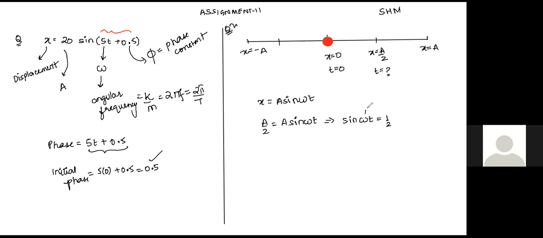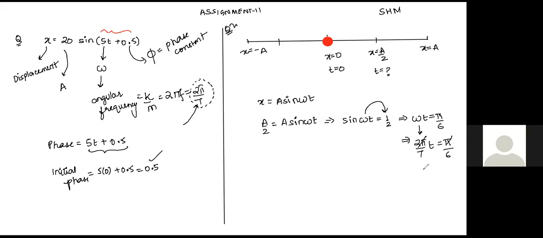When does sine become half? At what value of theta? 30 degrees, that is pi by 6. So we can write this time. And what is omega from here? Omega is equal to, in terms of time period, 2 pi by T. So 2 pi by T into t is equal to pi by 6, and pi gets cancelled.